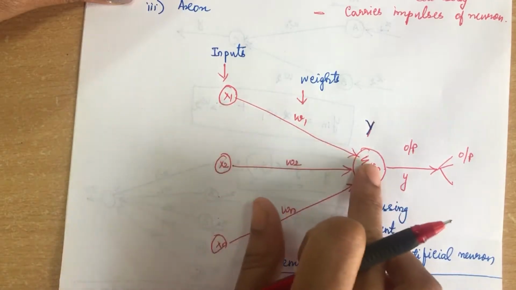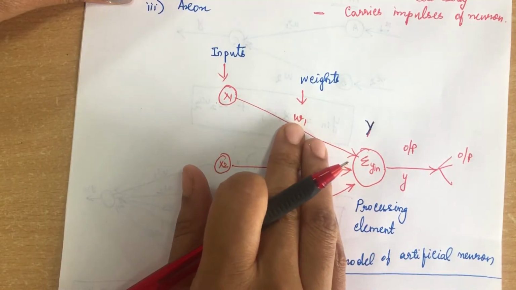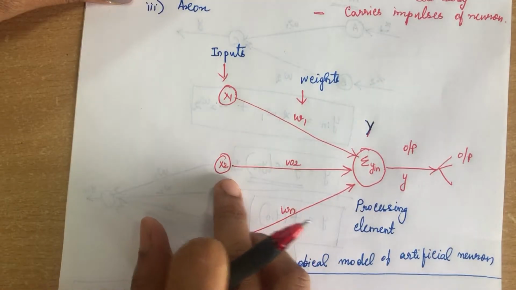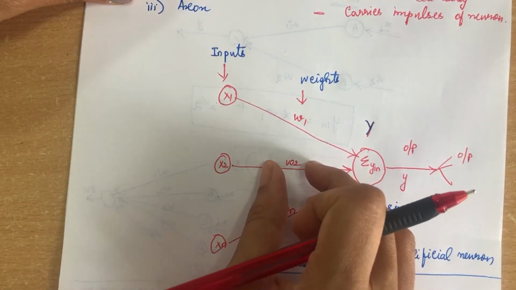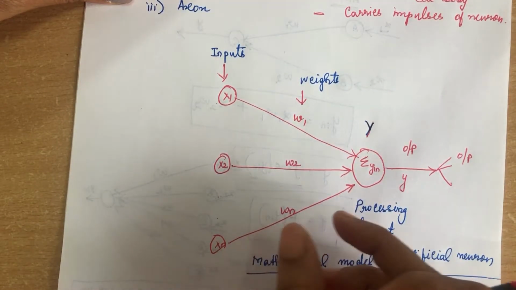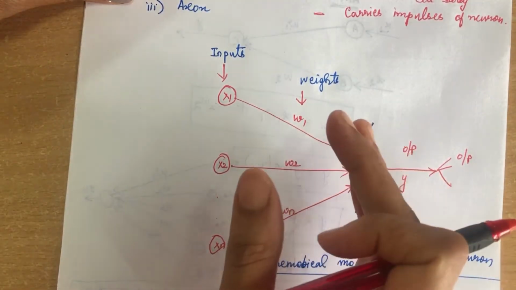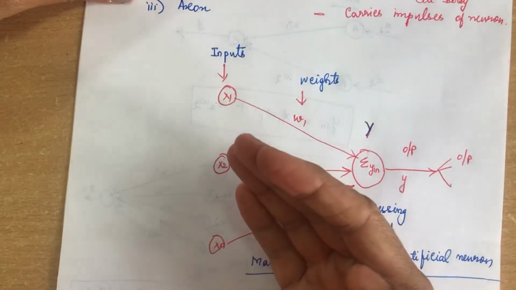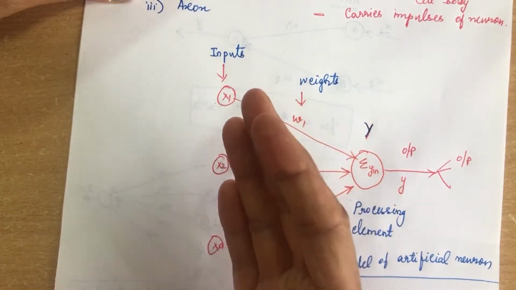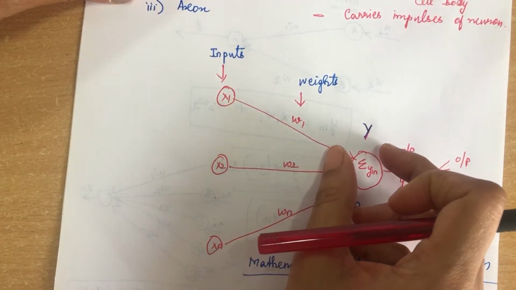Each node will carry some weights. Between x1 and y we have a weight called W1, between x2 and y the associated weight is W2, and between xn and y we have a weight called Wn. So how will we calculate the math, how will we solve a problem? First we have mimicked the human brain, that is, the biological neural network. Now we have to apply this concept to solve a problem. So how we are going to solve the problem is that first we need to find out the y value.